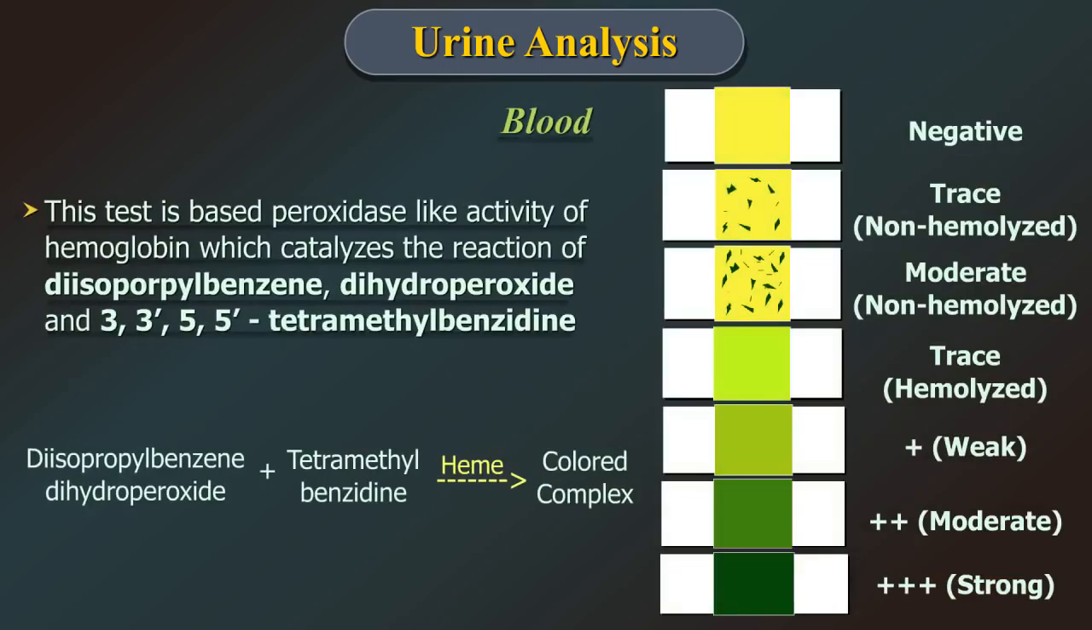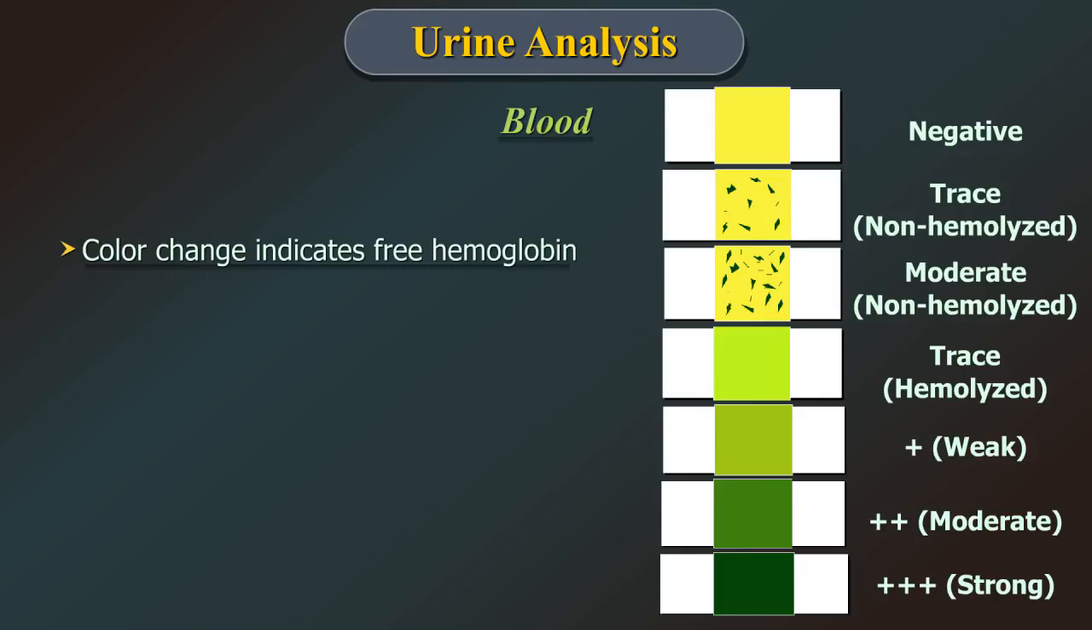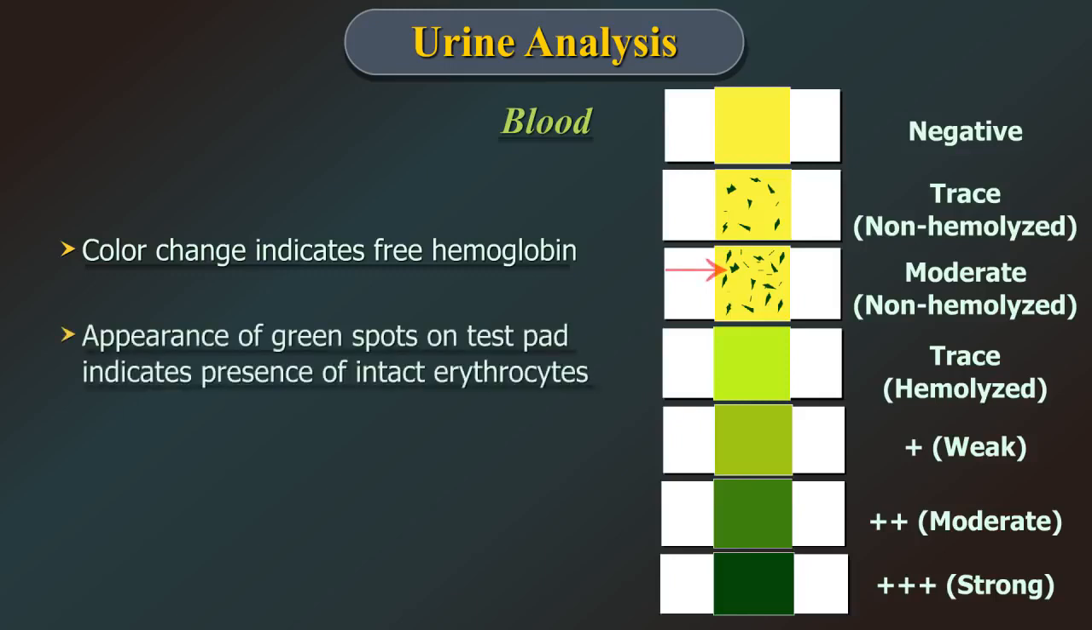Blood. This test is based on the peroxidase like activity of hemoglobin, which catalyzes the reaction of diisopropyl benzene dihydroperoxidase and 3,3',5,5'-tetramethylbenzidine. The resulting color ranges from yellow through green. Very high levels of blood may cause color development to continue to blue. The color change indicates free hemoglobin. The appearance of green spots on the test pad indicates presence of intact erythrocytes.